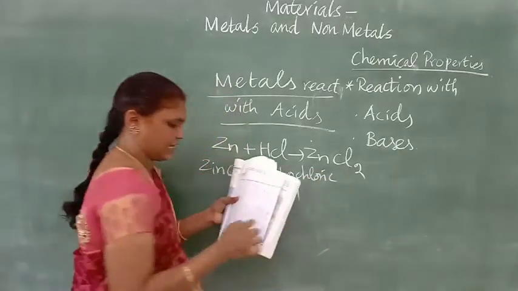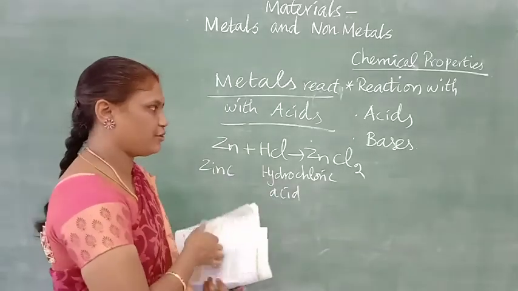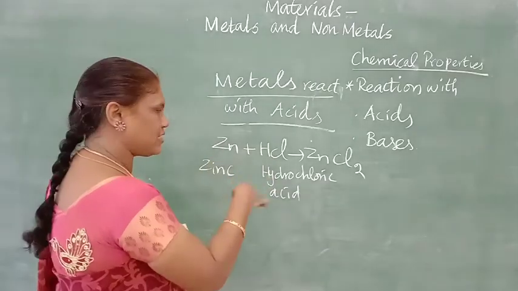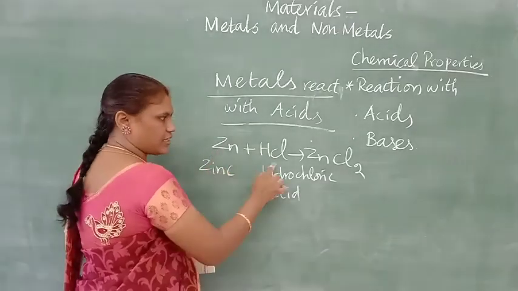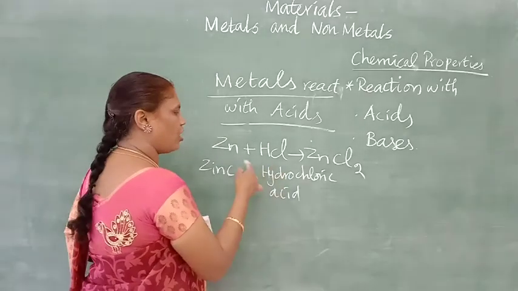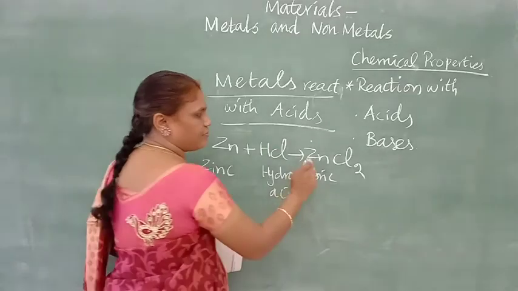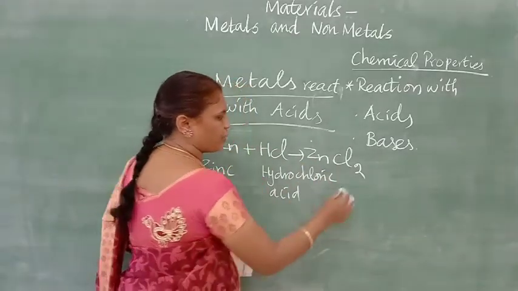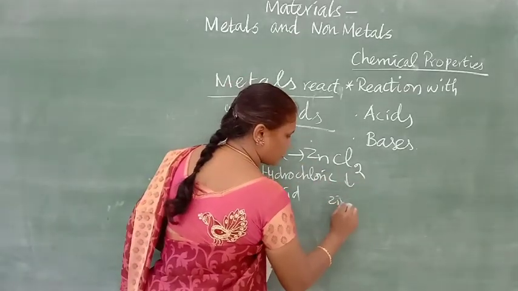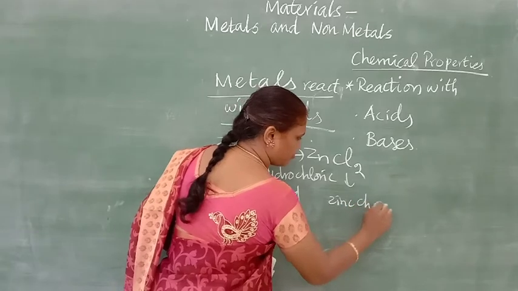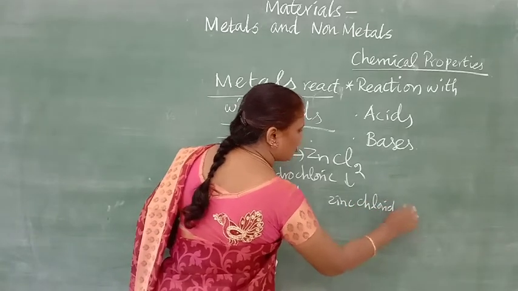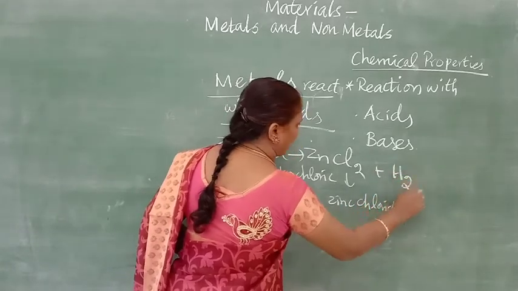Some more exercises are given in your book, that we will do. First we will see the sample. So when you pour hydrochloric acid on zinc metal, they will give zinc chloride. What is the salt at the end? Zinc chloride. What else will you be getting? You will be getting hydrogen gas.